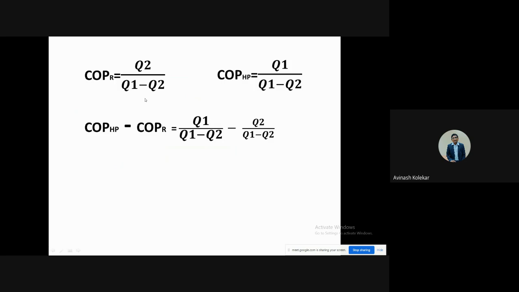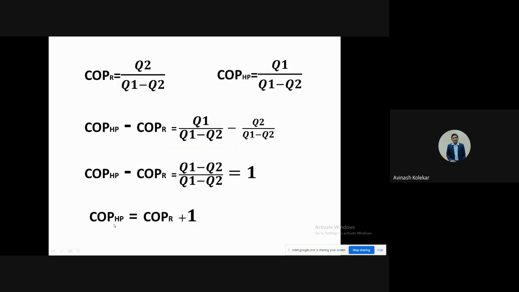So direct questions may not be there from thermodynamics, but the questions from applications will be there, which may be using the basic concepts of thermodynamics. So if you write the COP of refrigerator and COP of the heat pump, then we can have one relation: heat pump COP will be greater than COP of refrigerator, and that is by 1.